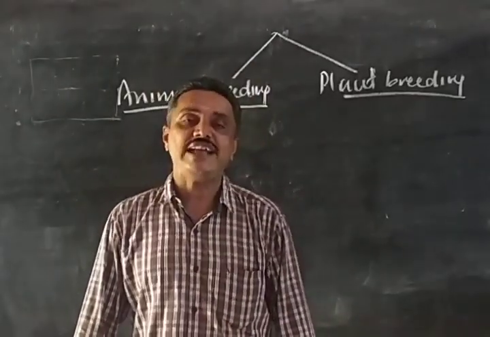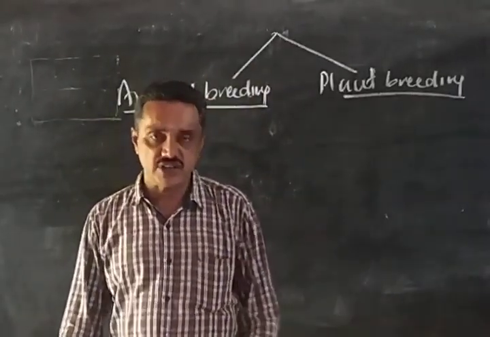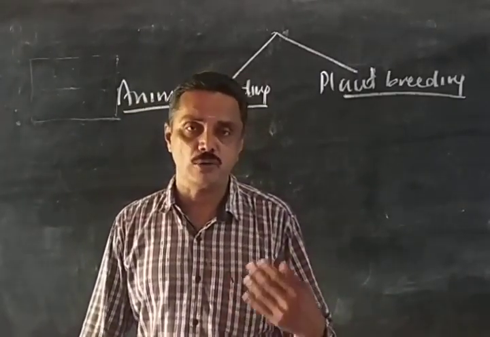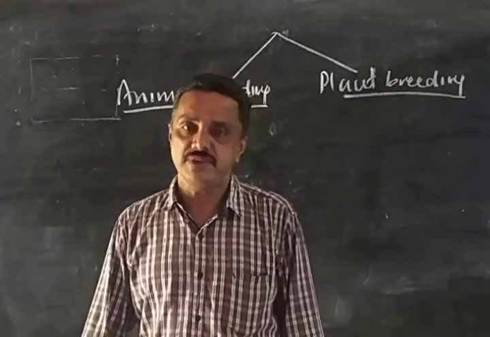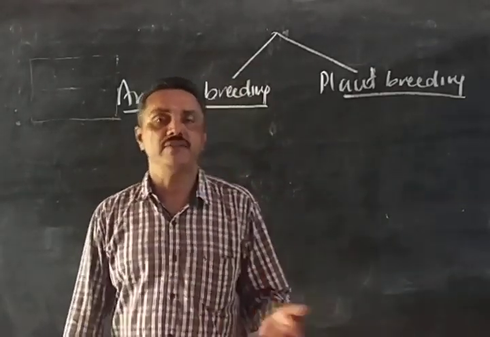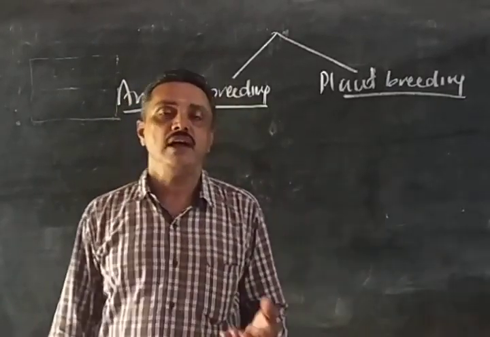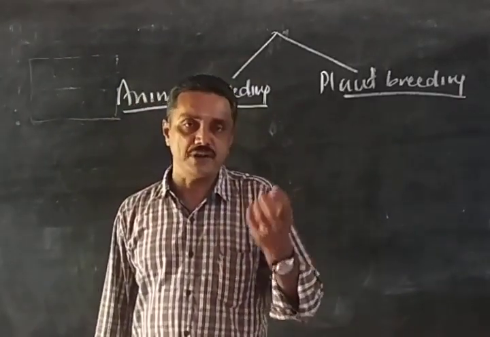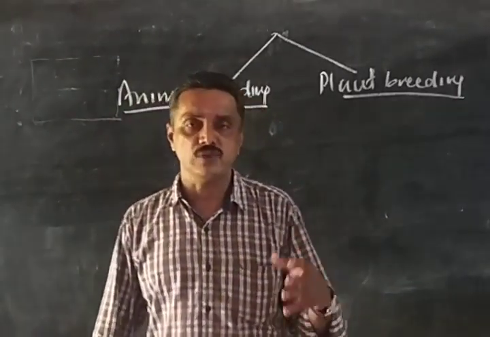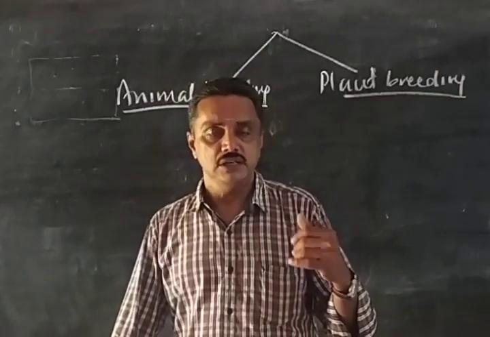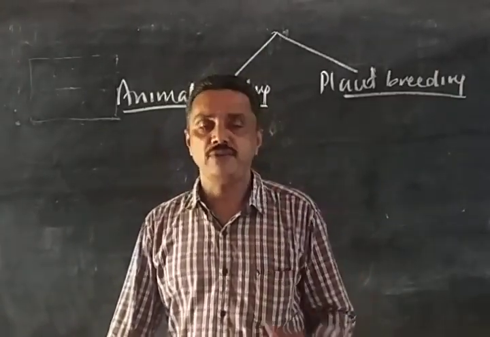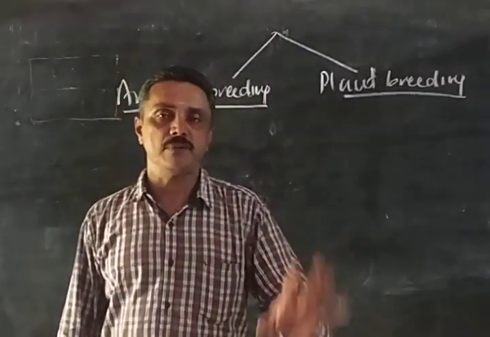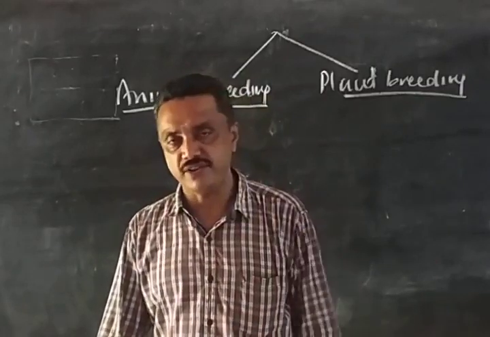Then the fourth example is fisheries or pisciculture, growing fishes and aquatic organisms like crab, prawn, fishes, etc. They are economically important because they control the economy of a country, and we get various products from these organisms, like oil, medicine, or a base for manufacturing fertilizers. So four points we discussed.